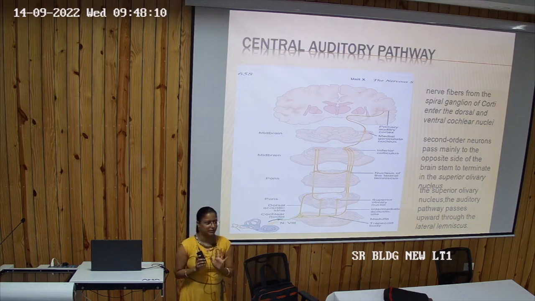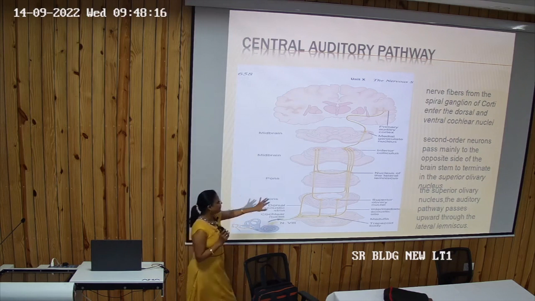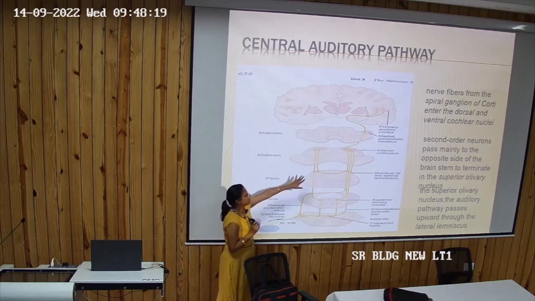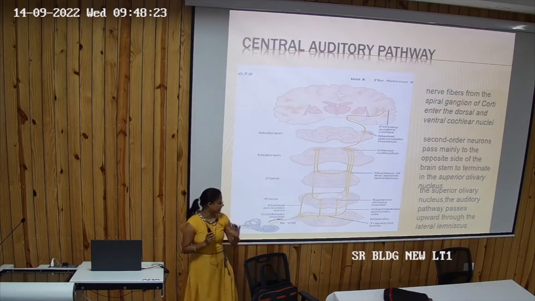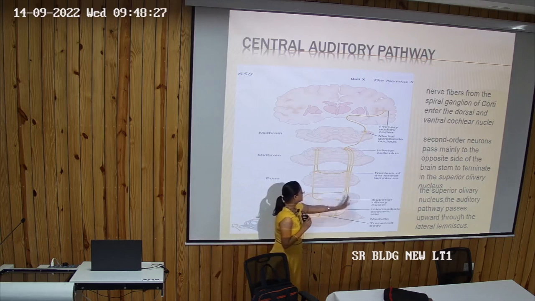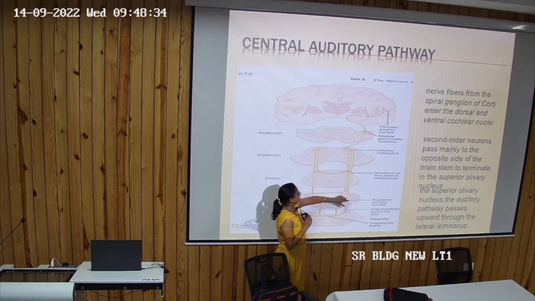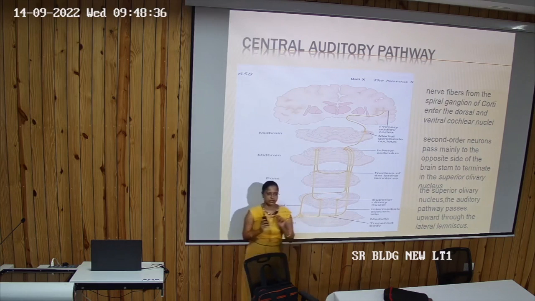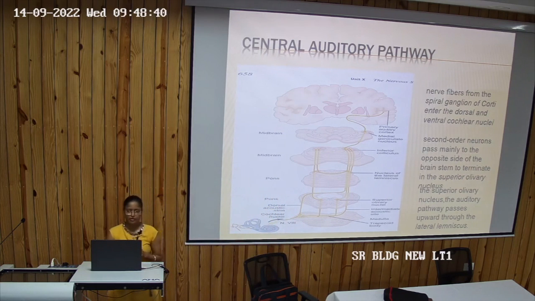Everywhere, excluding the lateral lemniscus, there is formation of synapse, and also the fibers are crossing to both sides. Here you can see the fibers coming, then they cross to that side also. From here also they cross to that side. Here also there is crossing of the fibers. So the fibers are crossing on both sides. Did everyone understand the auditory pathway?